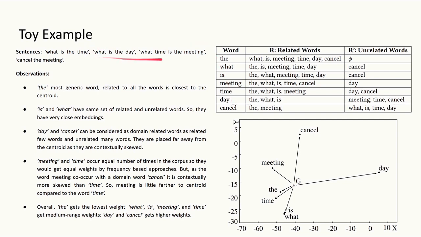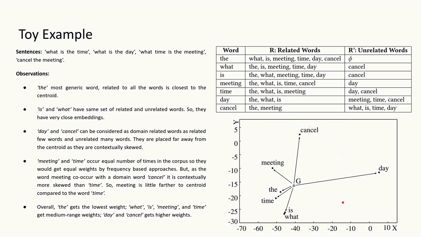So from these sentences, the has what, is, meeting, time, day, cancel as related words, and it has no unrelated words. Similarly, we can observe for all these words we have related words and unrelated words. We train a simple model on these sentences that optimizes the error function that we discussed earlier. First, for all the words in the vocabulary, 2-dimensional embeddings are initialized randomly, and then the stochastic gradient descent algorithm is used to learn the word embeddings with the update rule we discussed earlier. The update equation ensures that the word vectors are close to their related words and far away from the unrelated words. The figure illustrates the learned embeddings in the 2-dimensional space.